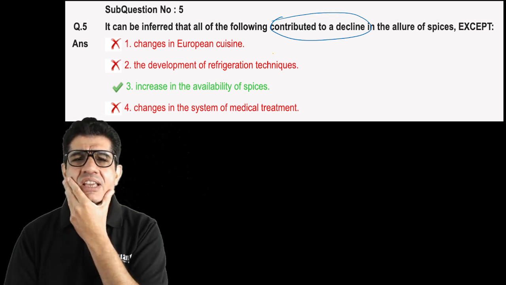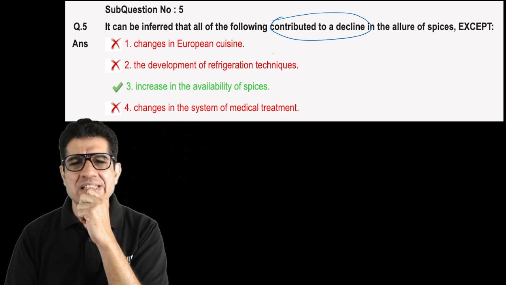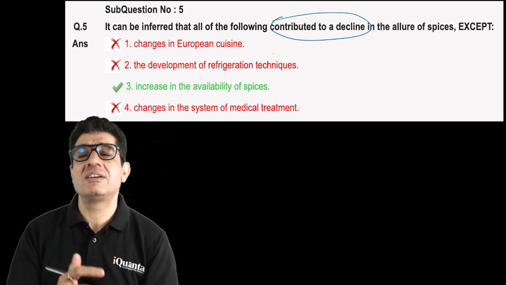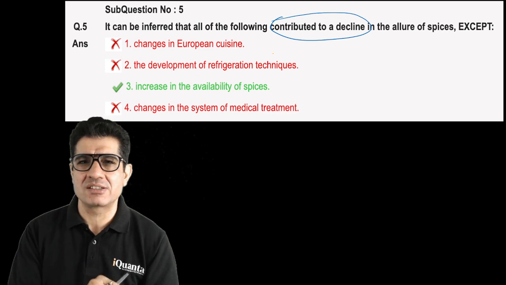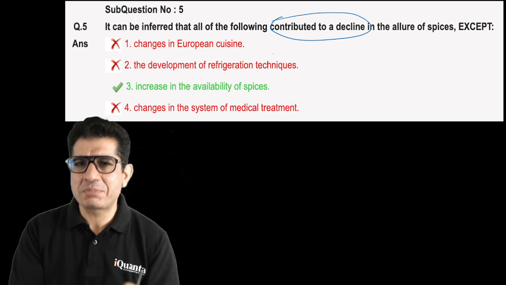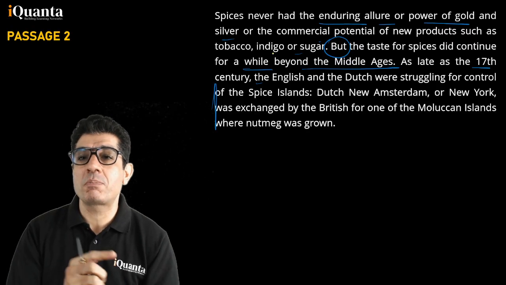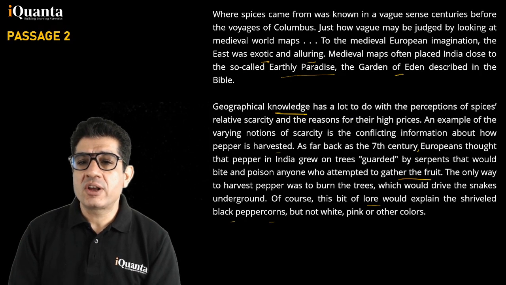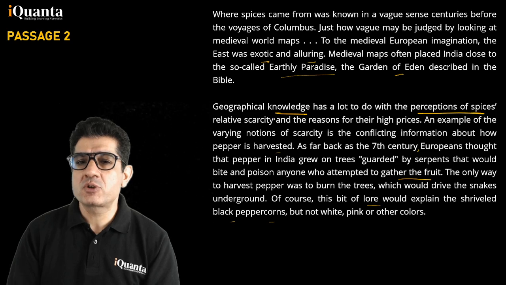Third says increase in availability of spices. Increase in the availability of spices, why will it reduce the allure of spices? What is it likely to do? Let me take you to another part of the passage. Okay, and this is the part. Geographical knowledge has a lot to do with the perception of spices, relative scarcity, and the reasons for their high prices.